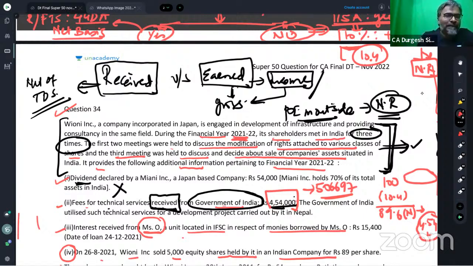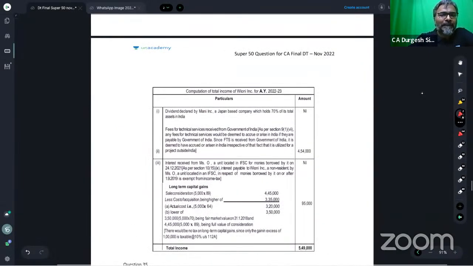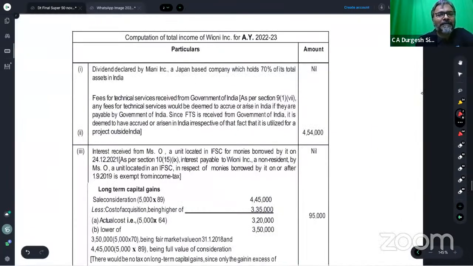Okay, now see the magic of what ICAI has done. Here, I will tell you the inconsistency of the ICAI. While computing the income in the semester, ICAI has taken this 4,54,000. You will say, sir, then in that case our answer was right, we said 4,54,000 is the gross amount.